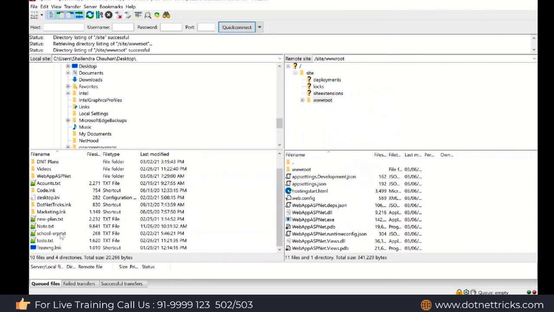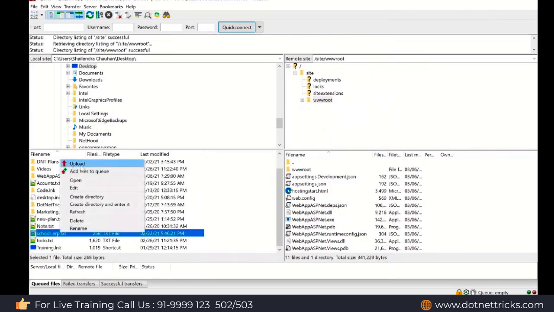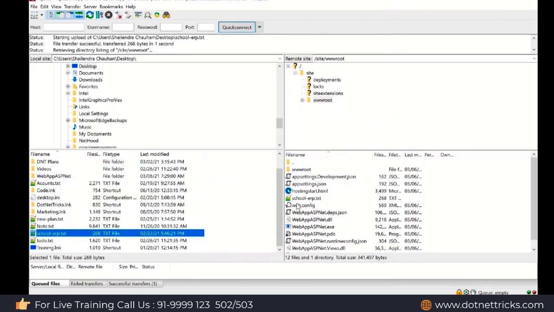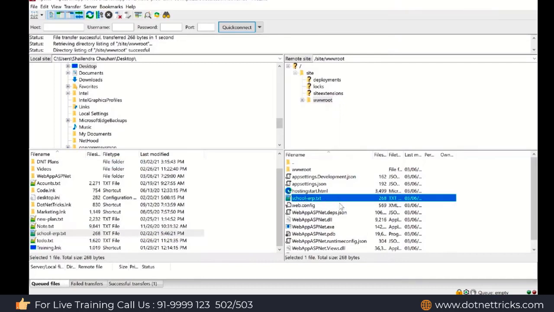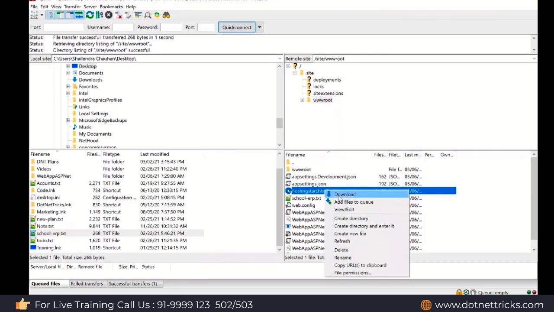So now from a local machine, you can deploy anything over there. Let's say I'm just going to deploy this txt file. Click over there, upload. It will upload the txt file. It's uploaded over here simply. Similarly, if you want to download, just right click. There's an option to download.